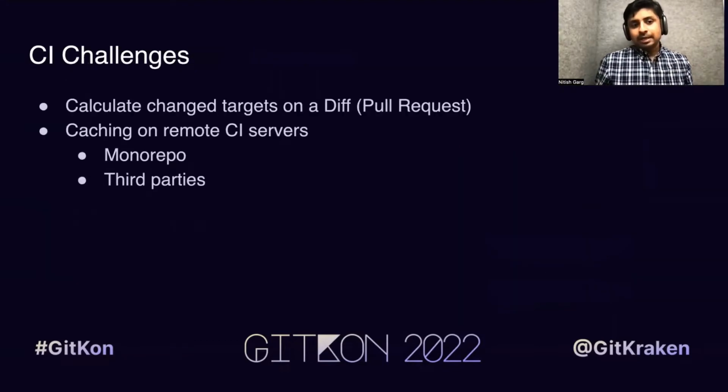The first challenge was running the entire test suite on every diff was not an option for us anymore. So we had to go back in and figure out how to trigger only the change targets on a particular diff. The second interesting challenge we started running into is basically Git cloning the entire monorepo and fetching all the related third parties from scratch on remote CI servers was becoming slower and slower over time. So we had to figure out some caching techniques to make sure these two large objects are being accessed on remote CI server in somewhat constant time rather than a linear time. So in this session, we are going to see what solutions Oscar has put in place for these two problems.